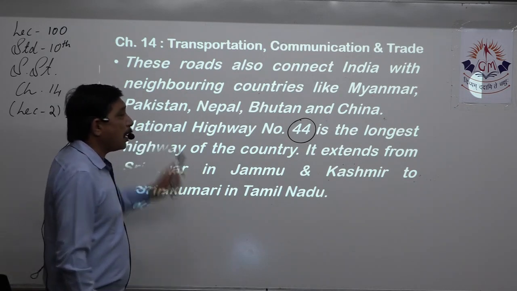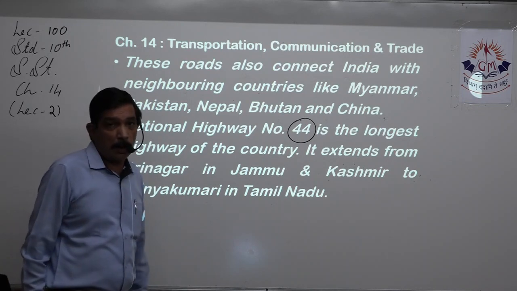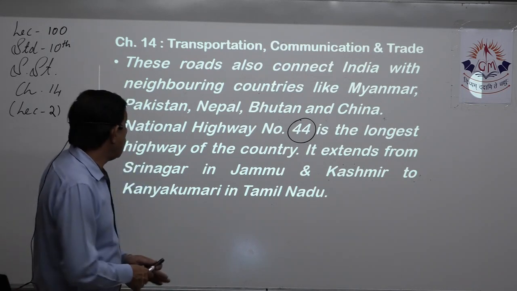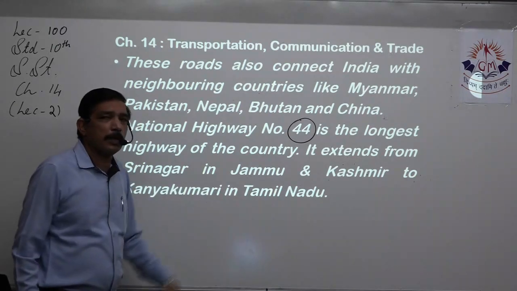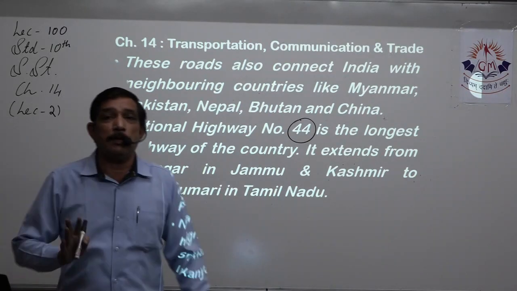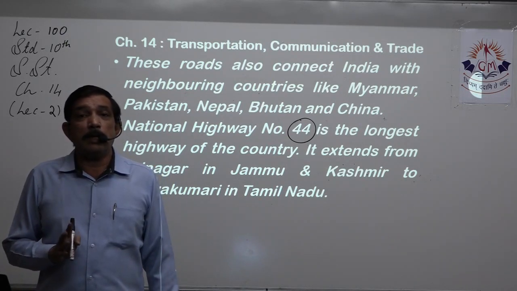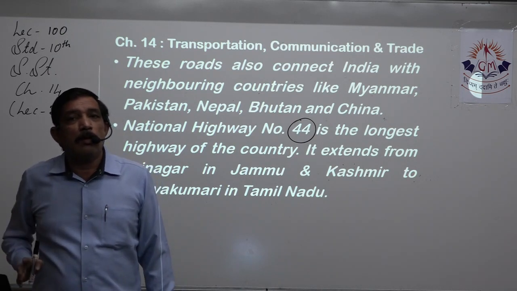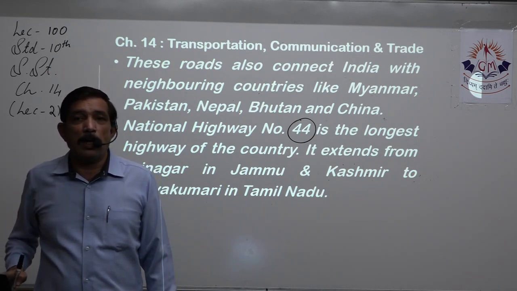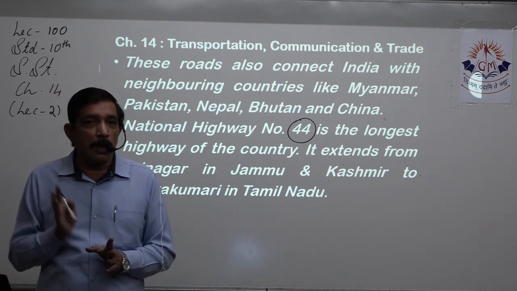So national highway number 44 is the longest highway of the country. Now from where to where does it go? It goes from Srinagar in J&K to Kanyakumari in Tamil Nadu. Very, very easy. You know Srinagar, you know Kanyakumari at the tip of South India, right? So that is Kanyakumari. On the top you have J&K, you have Srinagar, right?